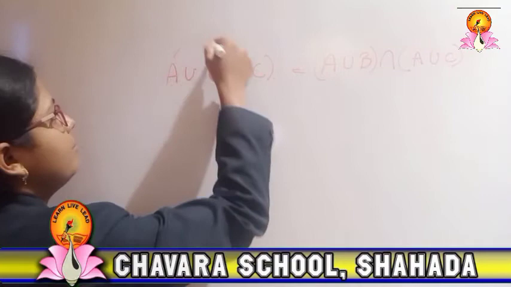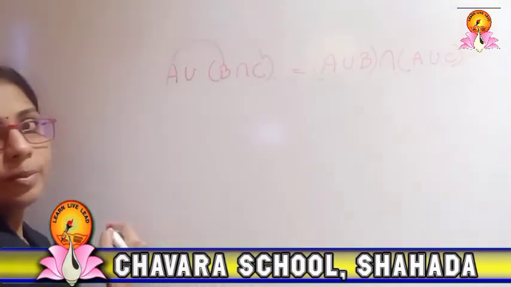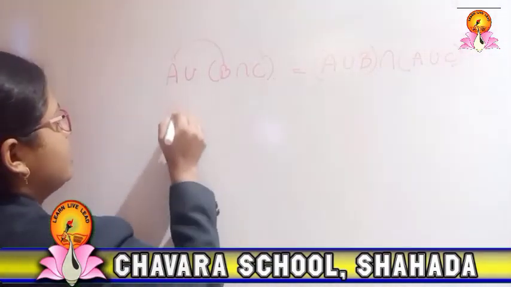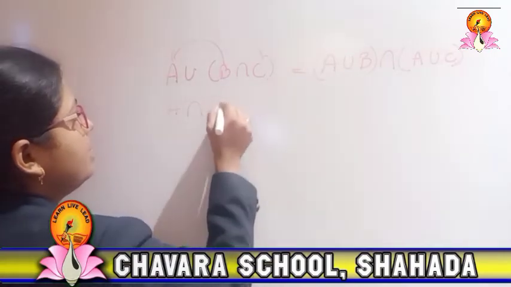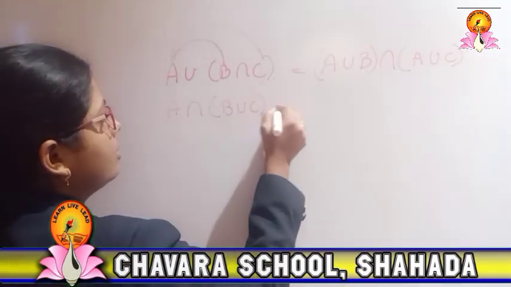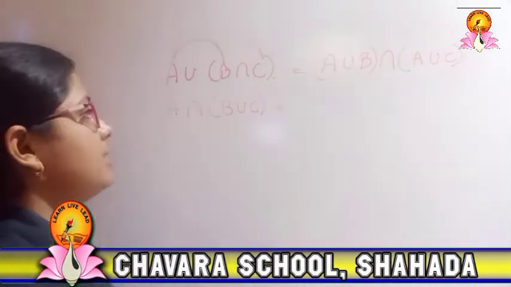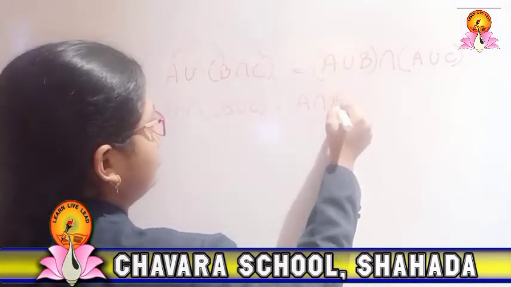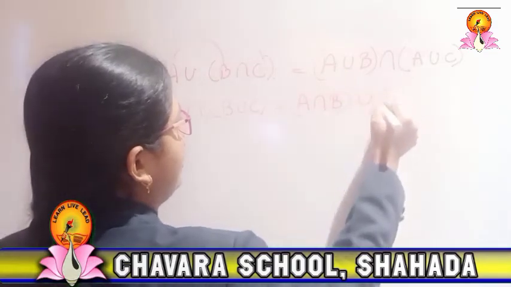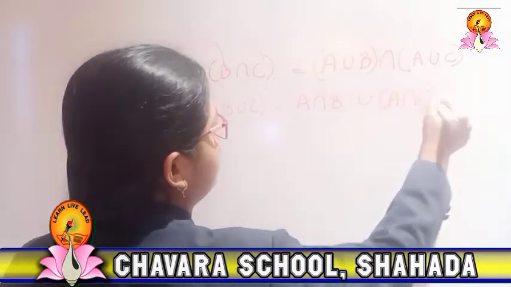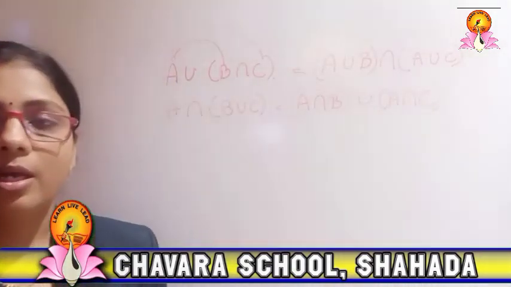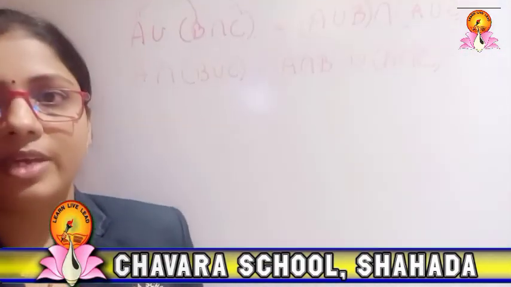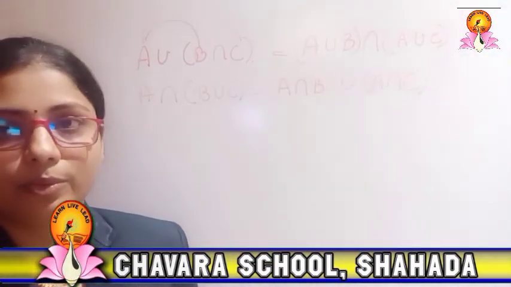So this A will be united with both. Same way, if it is A intersection (B union C), it will be represented as (A intersection B) union (A intersection C). Okay, so in this way you can write it out.